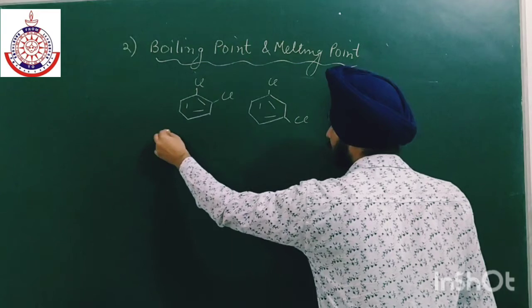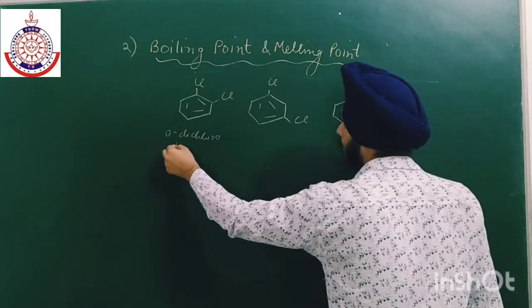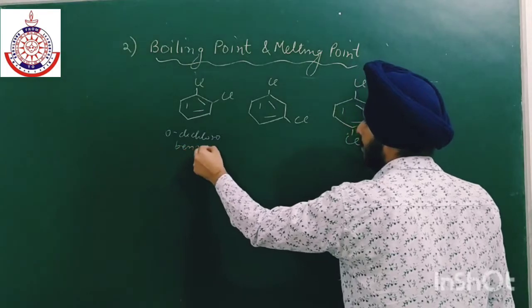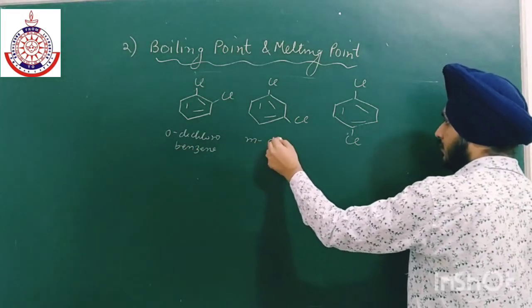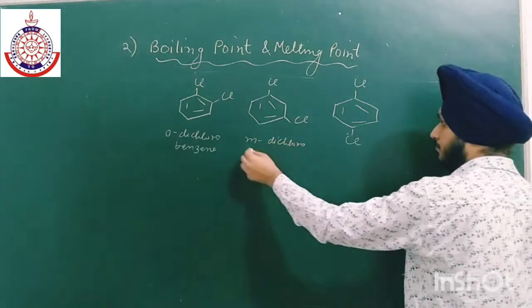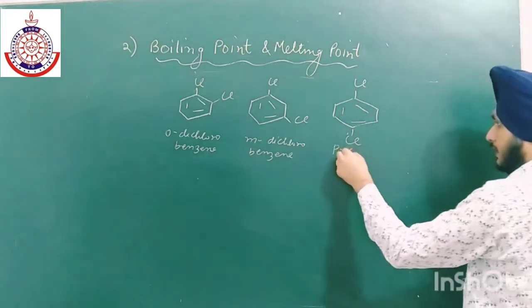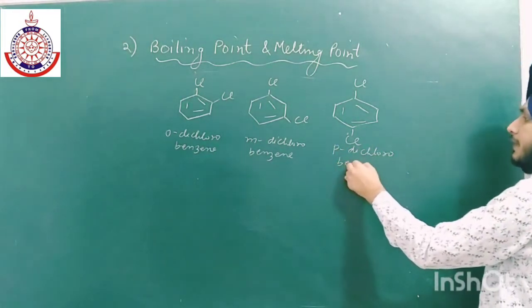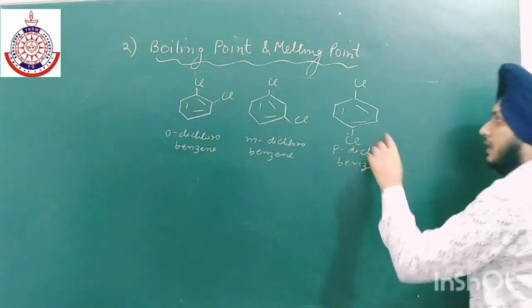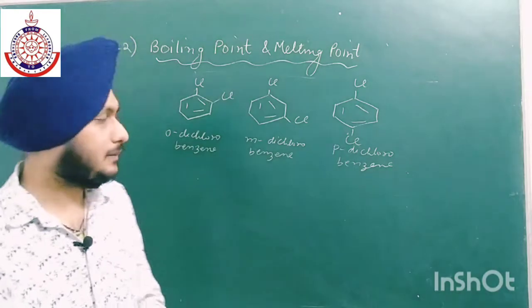So this is ortho. Next we have meta dichloro, and here we have para dichlorobenzene. The melting point of para dichlorobenzene is high because it is symmetrical.